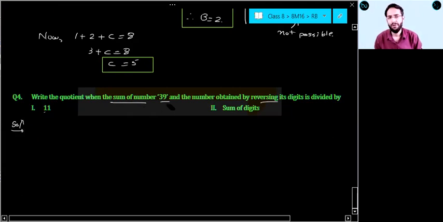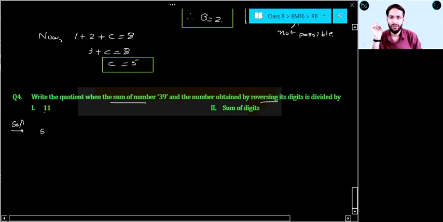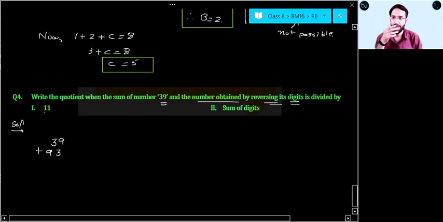Sum of number means what, everyone? Tell me. Sum of number 39. Isn't it 3 plus 9, 12? Please give me some response, everyone. No. Here sum of numbers means not 3 plus 9. See here, everyone. Sum of number 39 and the number obtained by reversing it. You have to add two numbers. One number is 39. Another number is the number obtained by reversing its digits. Reversing its digits will give you 93. Understood this, everyone?